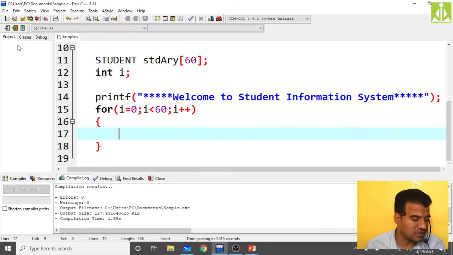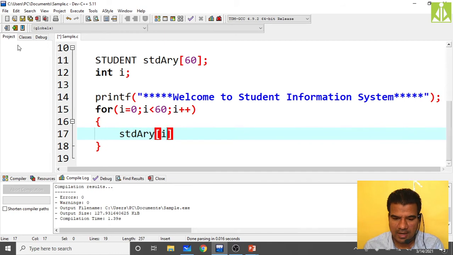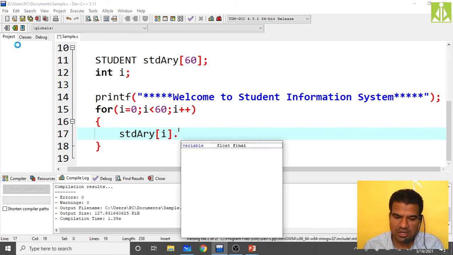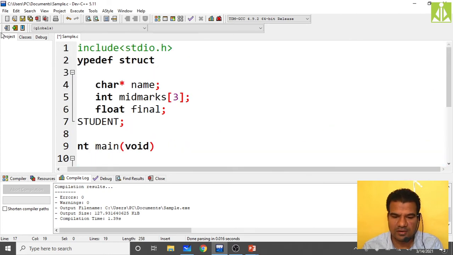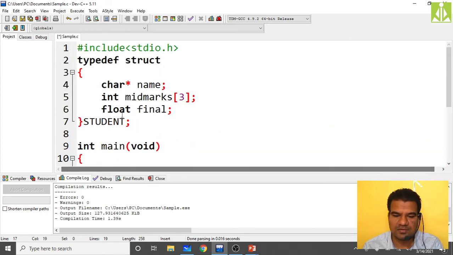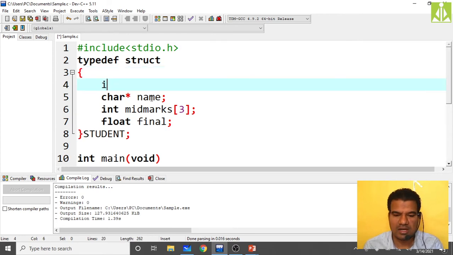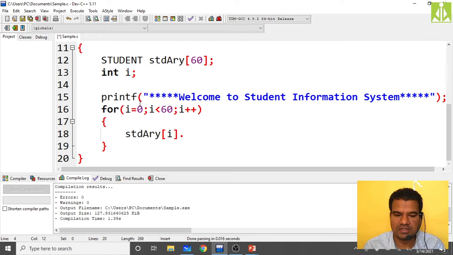So what I will do is stdary, student array of i, so that is the 0th student dot id, his id. Yes, id we have not taken, right? So you can take the roll number as well. Roll number is something which we identify uniquely, isn't it? So that roll number I'm taking as an integer type value, integer id. Okay, so now I have 4 fields. So dot, again you put dot, it will give id, id equals this id.